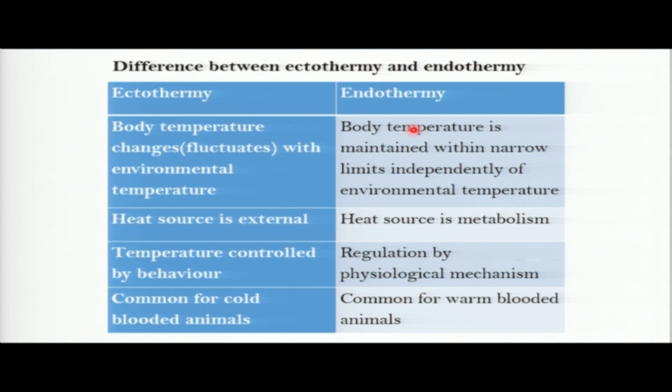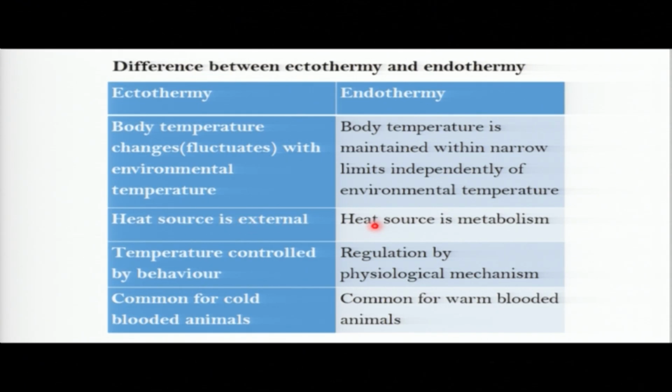However the environment is, our body temperature will remain constant. There is behavior, there is a physiological mechanism that we can carry out to control our body temperature. So number two, the heat source. How do ectotherms get temperature? They get their temperature from an external source, such as the sun, and so on.